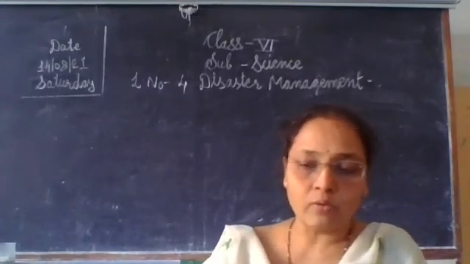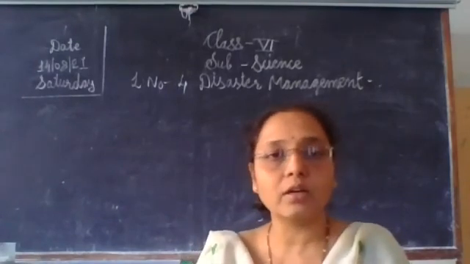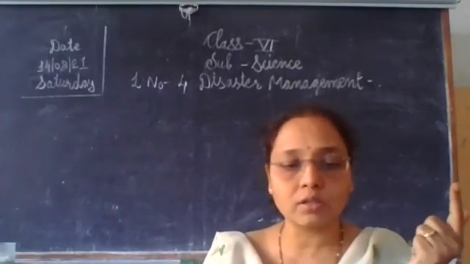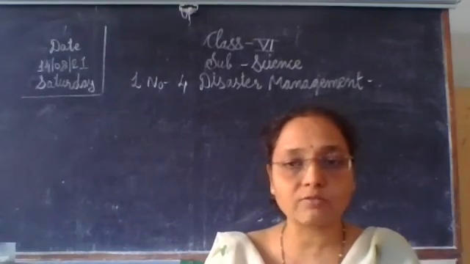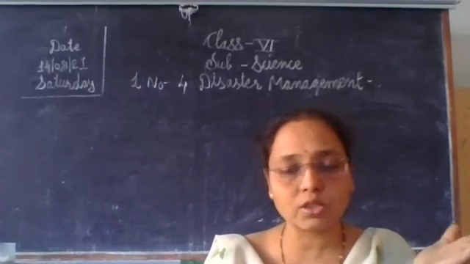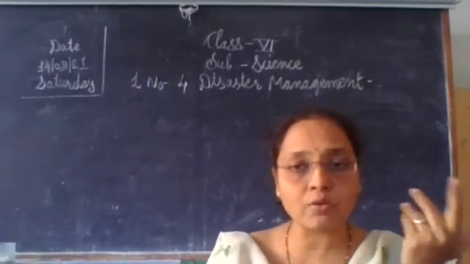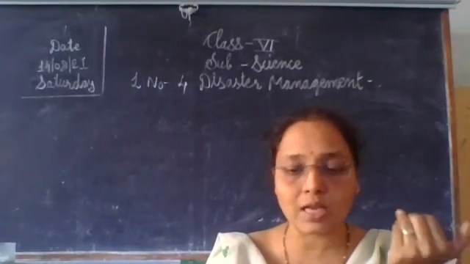Okay, that is all about the natural disasters. We learned about flood, earthquakes, storms, forest fires, tsunami also, where destruction takes place. Then volcanic eruption, the lava comes out, it is also a natural disaster.